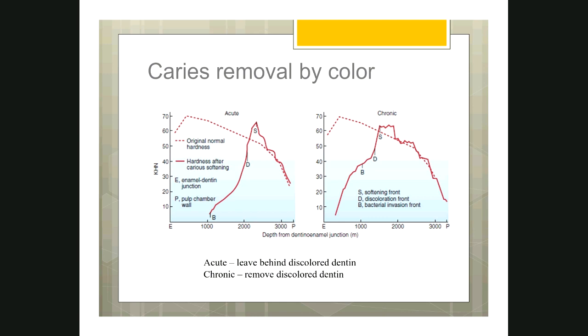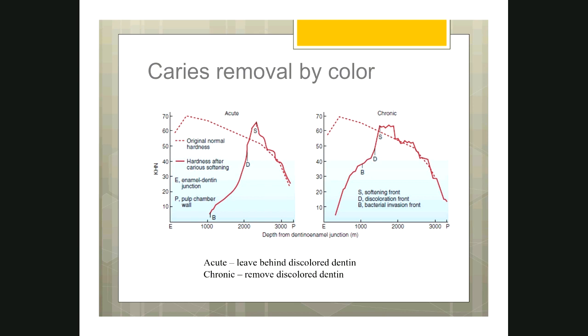Sometimes due to enthusiasm, as a beginner, as an amateur, you are learning to do tooth preparation. So next year when you deal with the patient, sometimes you see some discoloration in acute caries, you don't have to always remove it. If the consistency is hard, if you feel with a spoon excavator and the dentin is really hard but discolored, you don't have to really remove it. You can just leave it in acute caries. Whereas in chronic caries, the bacteria and the discoloration is very close by. So even though the dentin is very hard, you have to remove the bacteria contaminated discolored dentin.